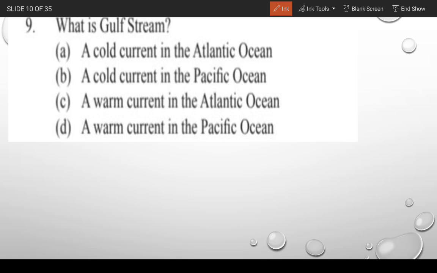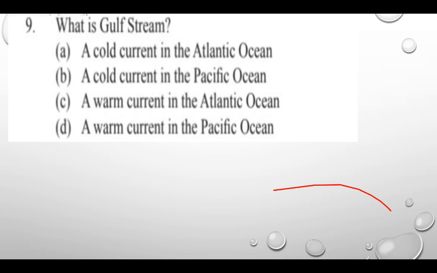If you go through the map, you will find there is a Gulf Stream just attached to North America, and in that Gulf Stream a warm oceanic current flows. So gentlemen, moving to the next question.